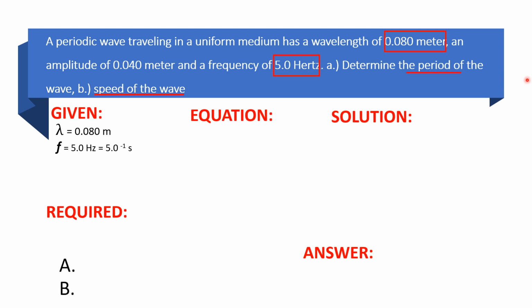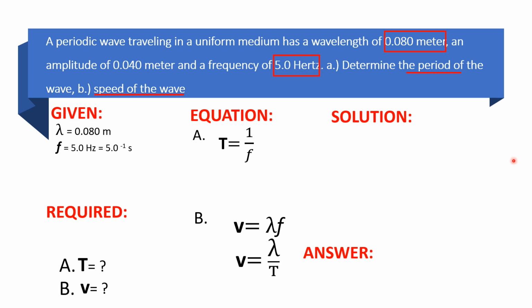And from the problem, it says that we need to find the period and the speed of the wave. Since we have two quantities to solve, we need two required. So let's put A and B. For A, that would be the value of the period. And for B, that would be the speed of the wave. For equation, since we have two required, we have two equations. Magbibigay lang ako ng alternative for equation B. For equation A, the formula to find the period is 1 over f. We know that period is the reciprocal of the frequency.